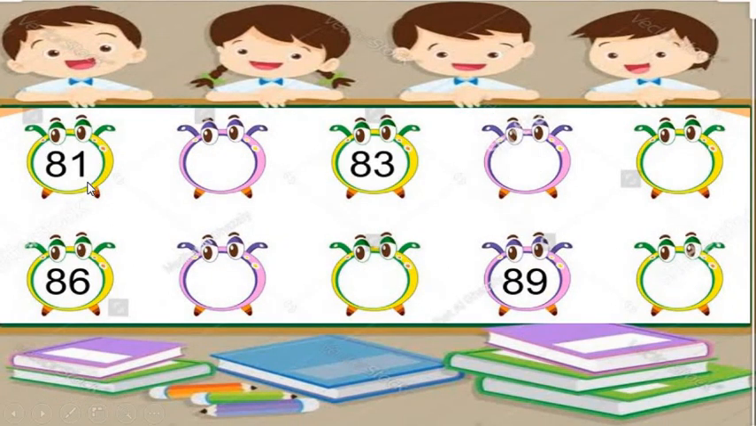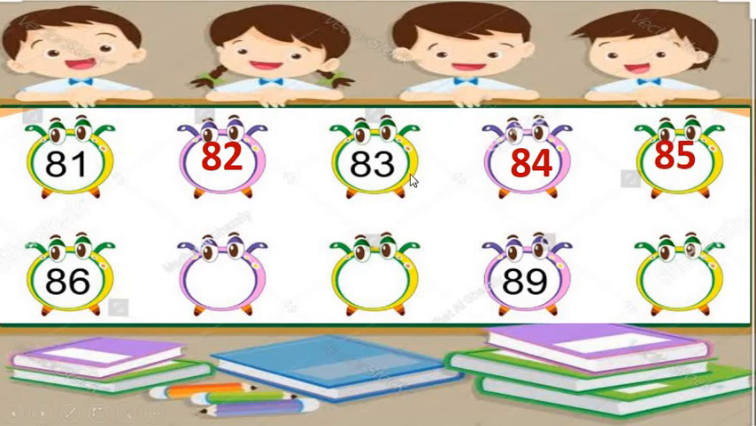We have number 81, 83, 86 and 89. And we have to fill up these missing numbers. So, let's start counting. After 81, there comes 82. Then we have 83. After 83, which number will come? 84. After 84, which number will come? 85.